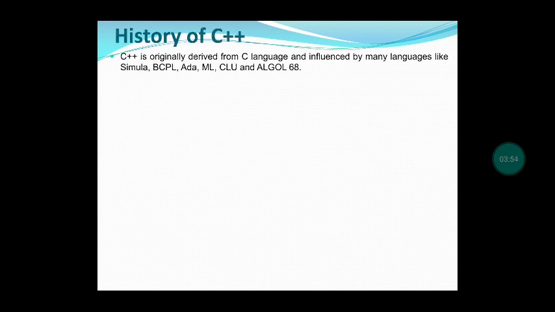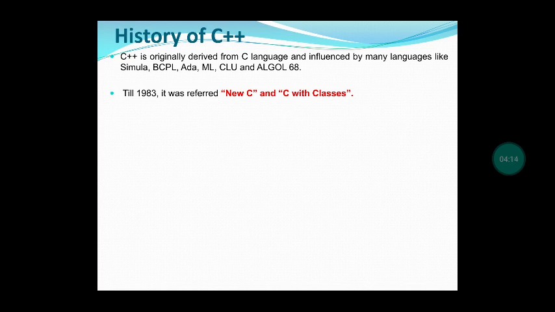Next, let us see the history of the C++ language. This language is derived from C, and it was also influenced by some other languages, that is Simula, BCPL, Ada, ML, CLU and ALGOL 68.